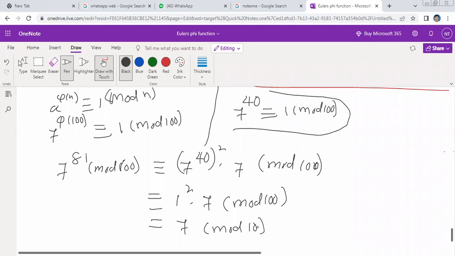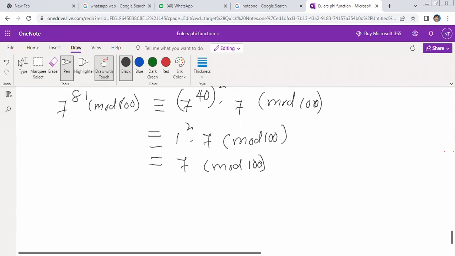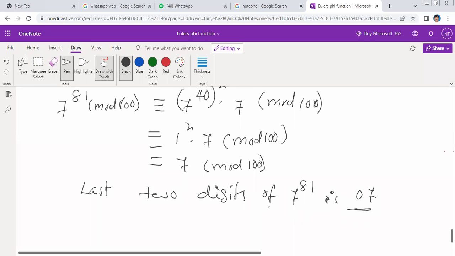But the question asked is the last two digits number. What is the last two digits number? 07. Last two digits of 7 power 81 is 07.